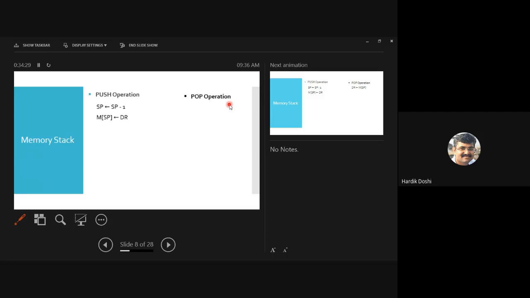Sir, what about full? You haven't checked full over here. Actually, we need to check it, but as per the textbook, they say don't check it because we have logically partitioned the memory, so it will not go out of the partition. That will be handled by the control unit. That's why we are not checking whether the stack is full or empty. What about the pop operation? Can I say the reverse of this? First of all, DR equals M of SP, and secondly, SP is incremented by 1. Is it fine?